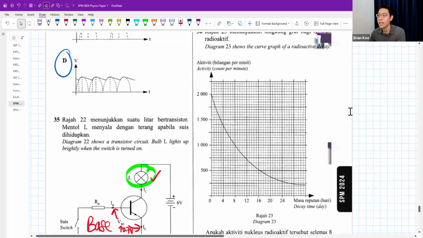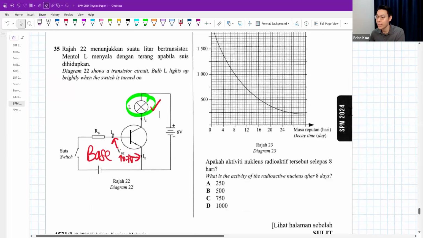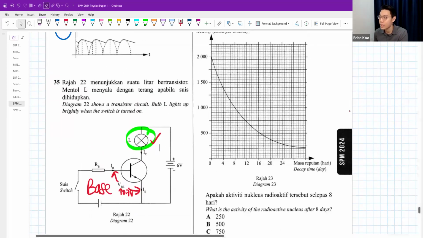And then 36, the diagram shows a curve of a radioactive decay. What is the activity after 8 days? Okay, you just take a look at the graph, after 8 days is here.